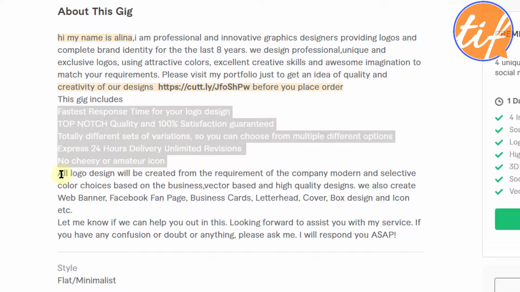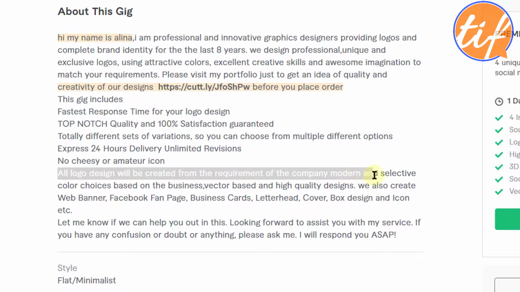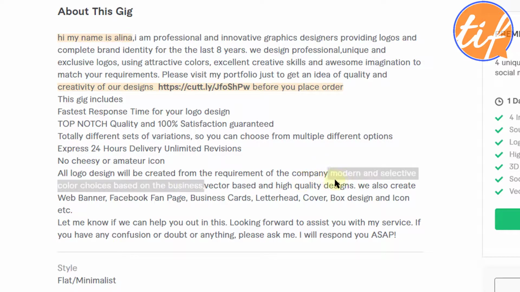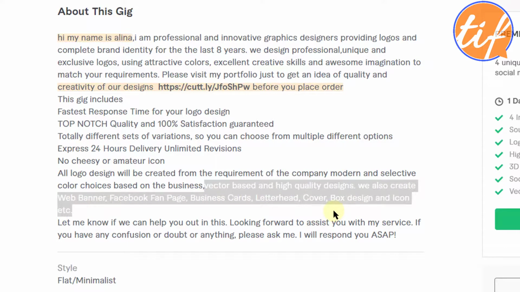All logo design will be created from the requirement of the company, modern and selective color choices based on the business. Again, it can be bettered. It can be made much better. Vector based and high quality designs. We also create web banner, Facebook fan page, business cards. This is nice. So here what she's saying is that apart from logo designing, for what people should come here, she also offers something else which she has mentioned here. This is also a very good way to upsell on Fiverr, right?